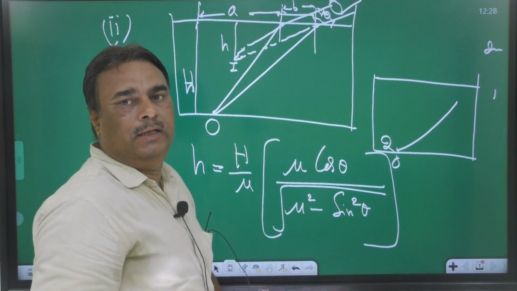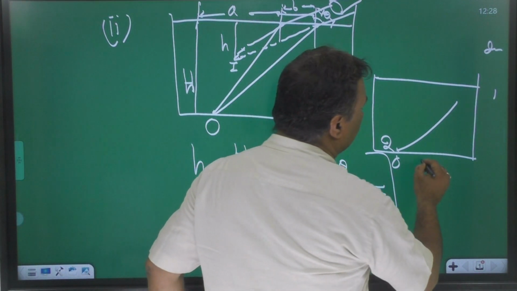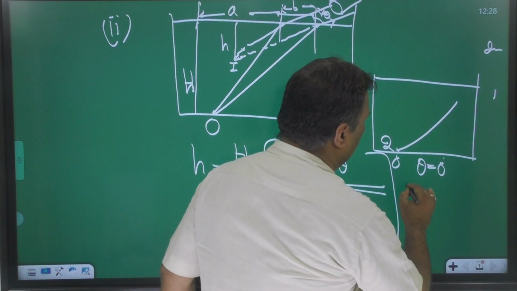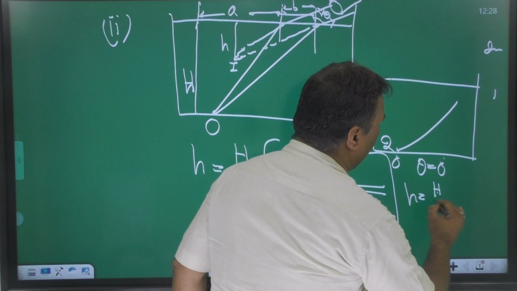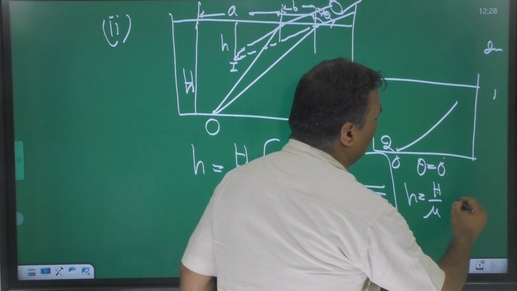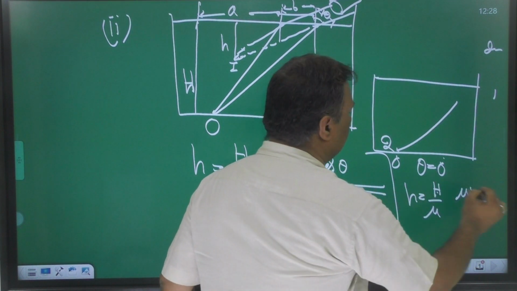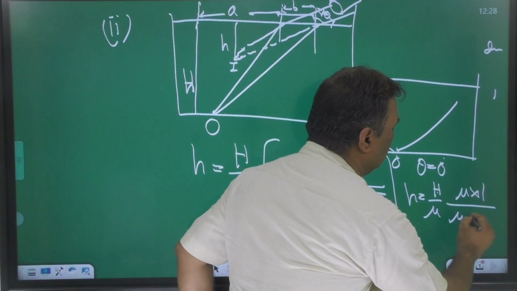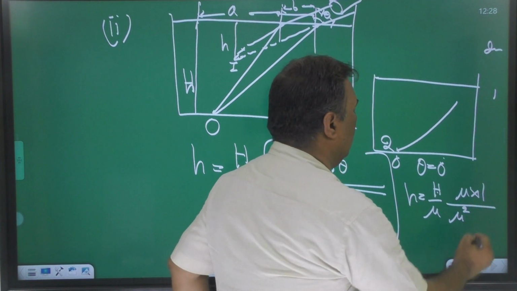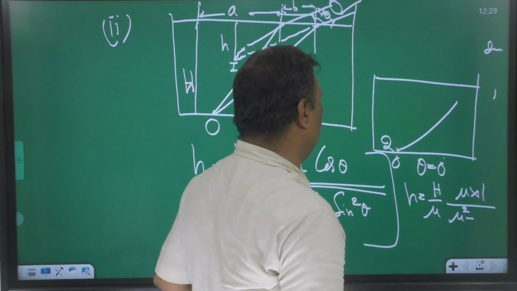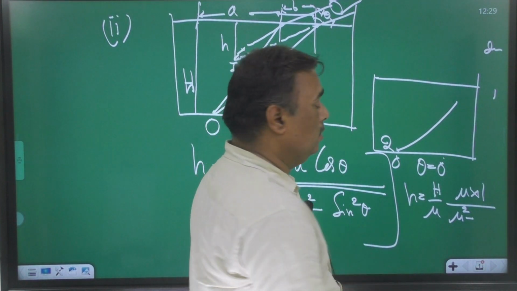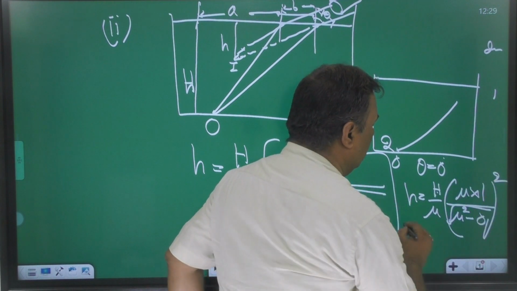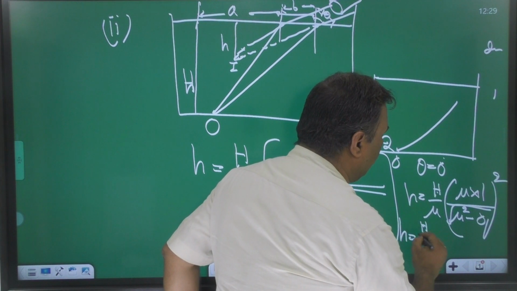How to verify this result? With the first case, for the normal vision, theta is equal to 0 degree. Means h is equal to capital H upon mu, mu cos 0. Cos 0 means 1, upon under root of mu square minus sine square 0. Sine square 0 means 0, whole square. Small h is equal to capital H upon mu.